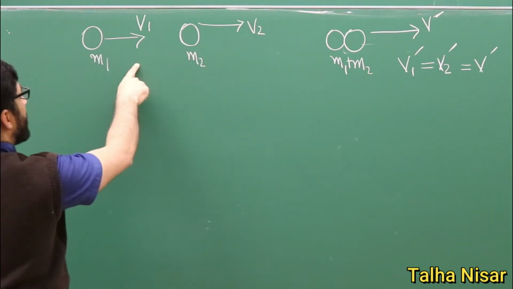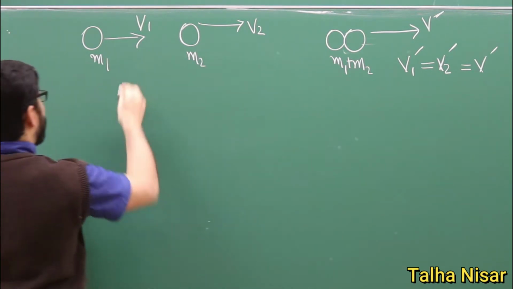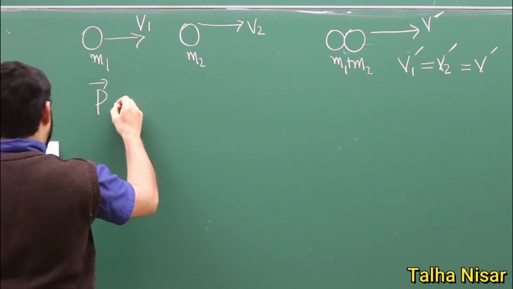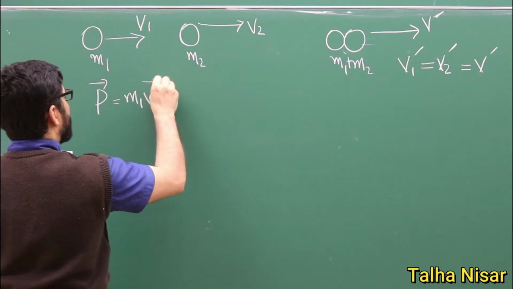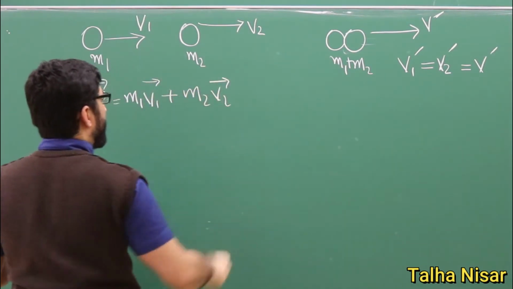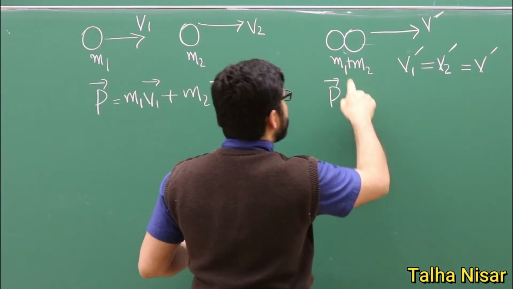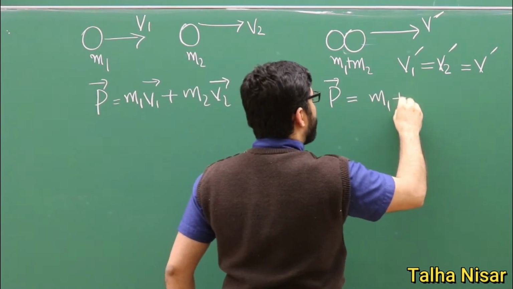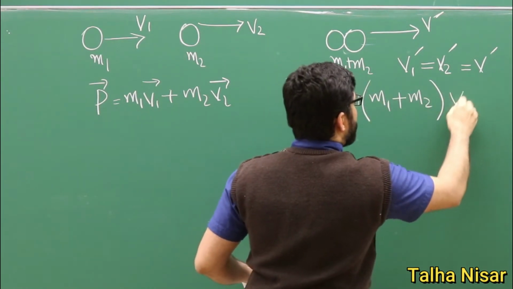So the total momentum of the system before the collision is M1 V1 plus M2 V2, and after the collision, since they are sticking together, we have M1 plus M2, both moving with V prime.